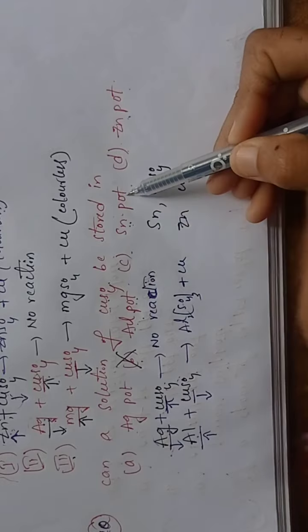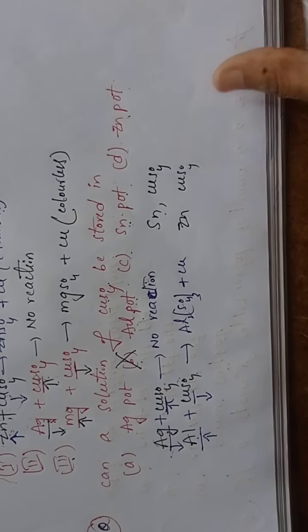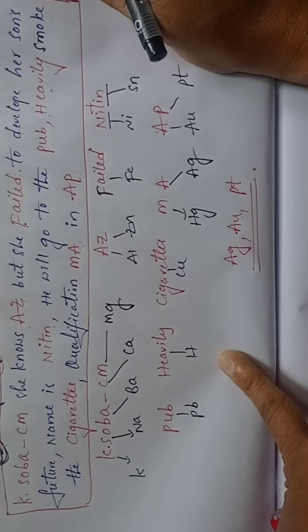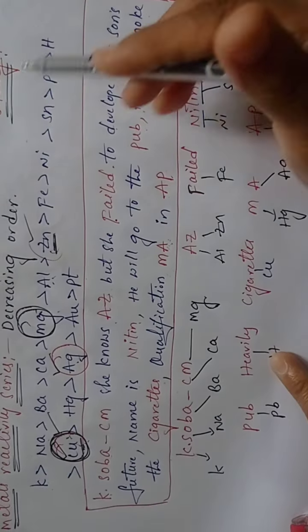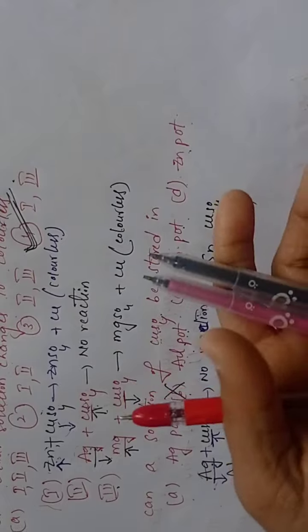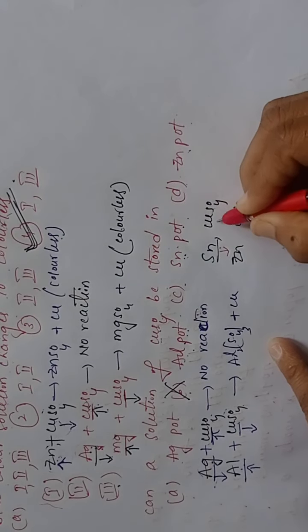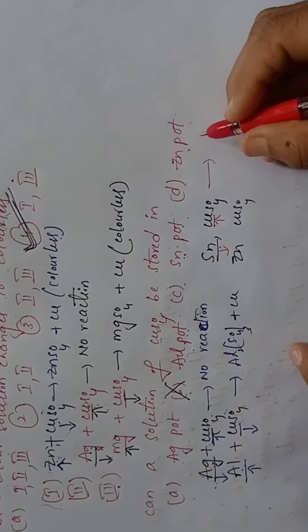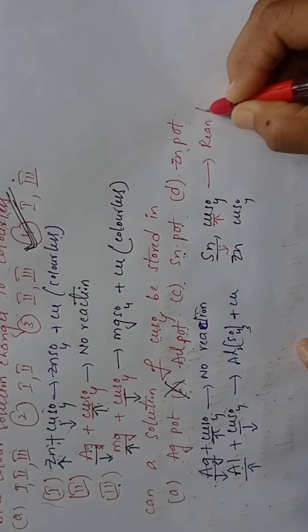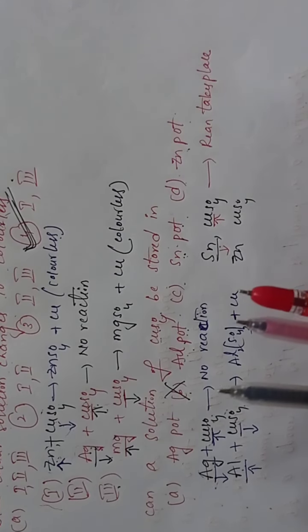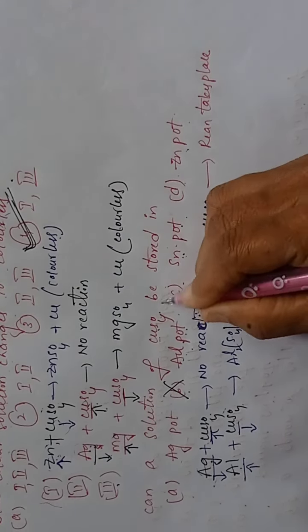Now coming to the tin pot, can we store it in a tin pot? Tin and copper, once you observe, students, in this series, which is more reactive? Tin is more reactive and copper is less reactive. So here also a chemical reaction takes place. Are you following? That's why here also we cannot store. So the tin pot is also wrong.